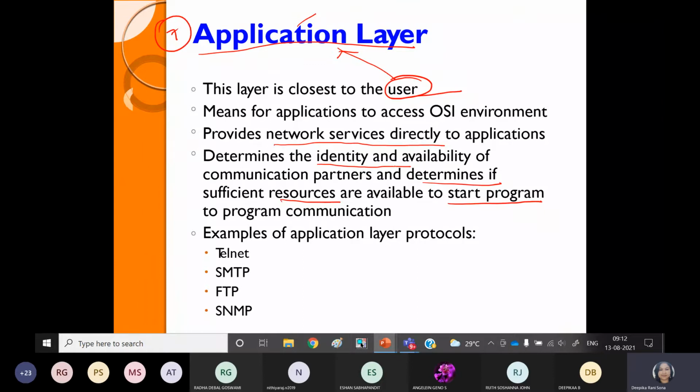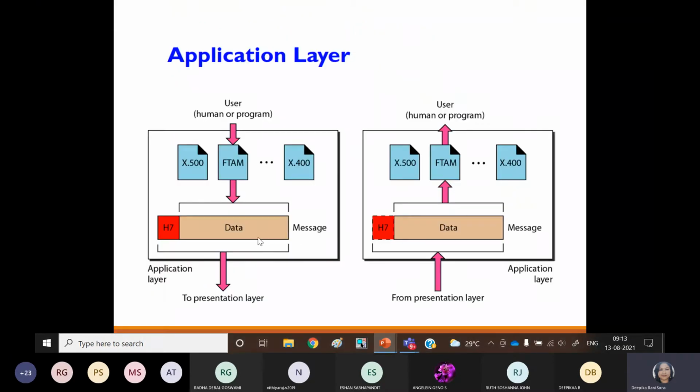Suppose you want to surf the internet, or share some information, or download something. Whatever kind of application you want to use, as per that it will find out what resources are available to complete your job, and that is done by the application layer. Then what are the protocols available here? Telnet, SMTP, FTP and SNMP. FTP is very popular, the file transfer protocol, and SMTP is the simple mail transfer protocol. So you have to go through that.